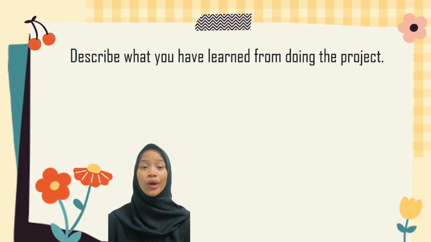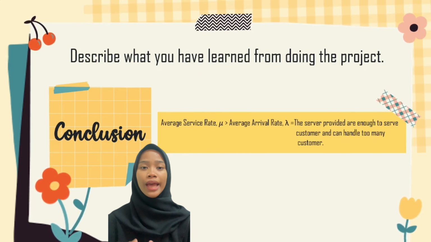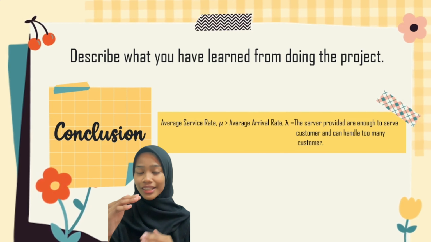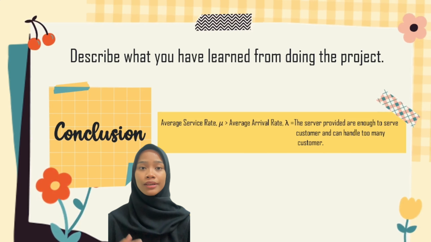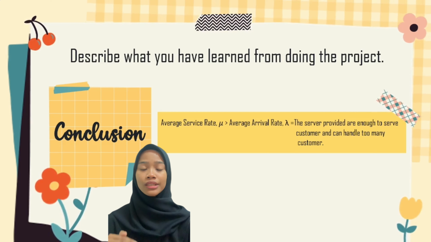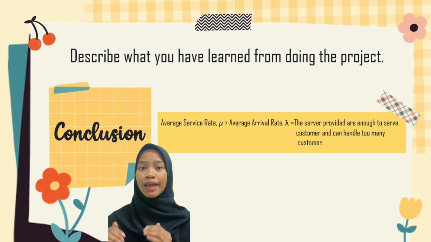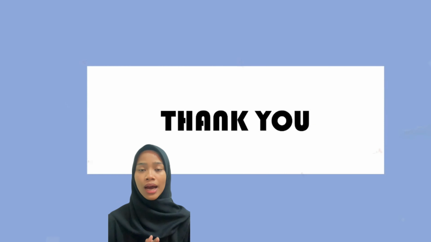Next, describe what you have learned from doing the project. When the average service rate, which is mu, is greater than the average arrival rate, which is lambda, the servers provided are enough to serve customers. But when the average service rate is less than the average arrival rate, the server cannot handle too many customers.